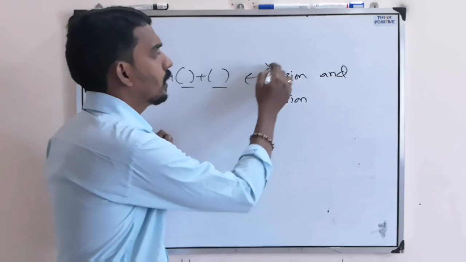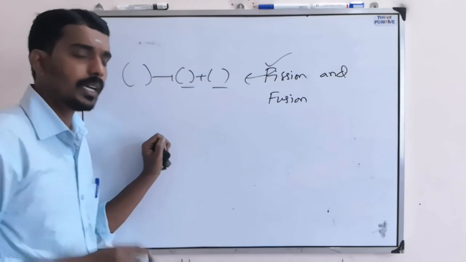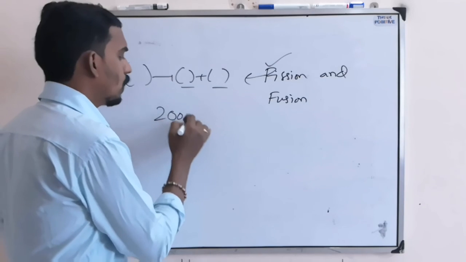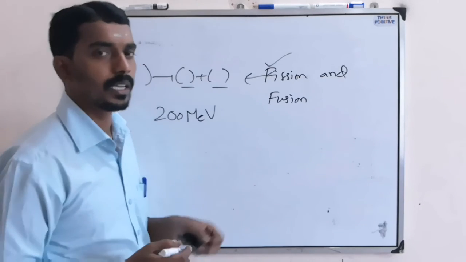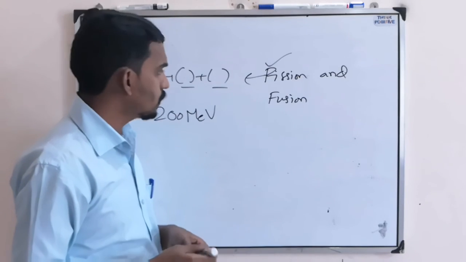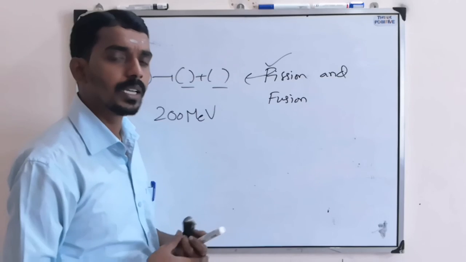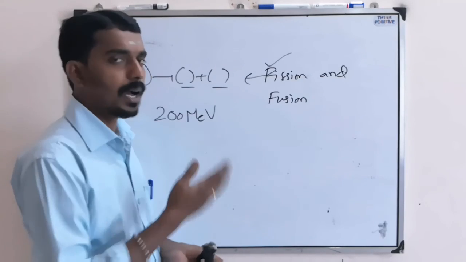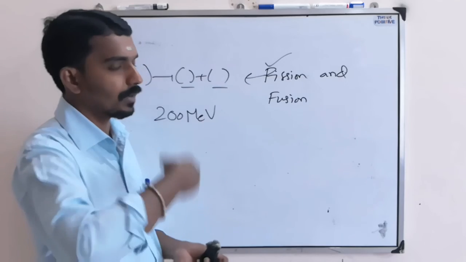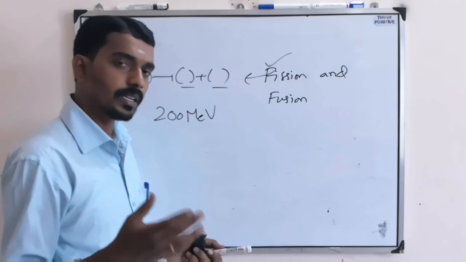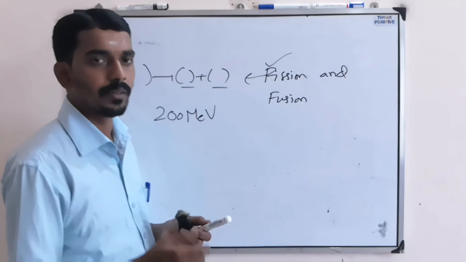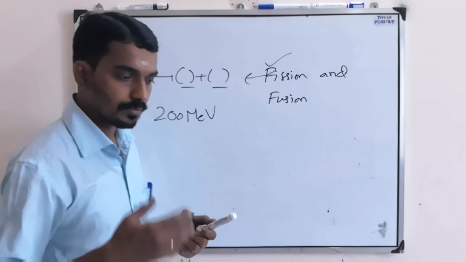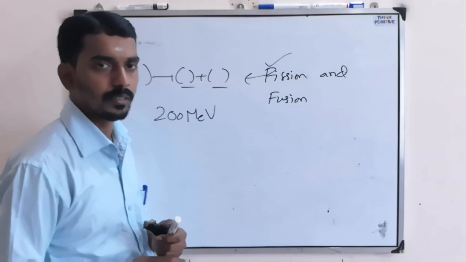That equation we call the fission reaction, where approximately 200 mega electron volt energy is released. This is the principle used in a nuclear reactor, a nuclear power plant. They try to control the rate of reaction, as you have studied in the nuclear reactor.